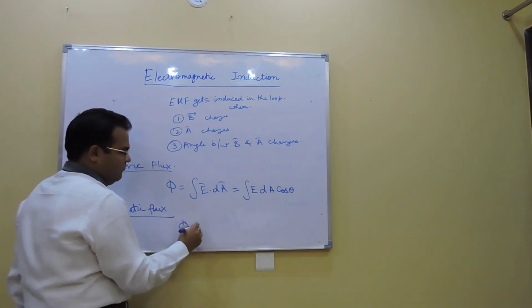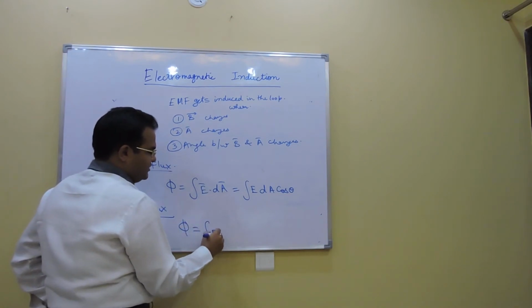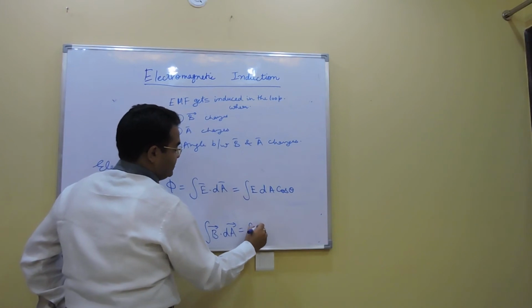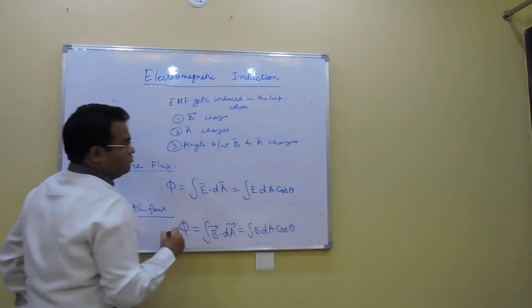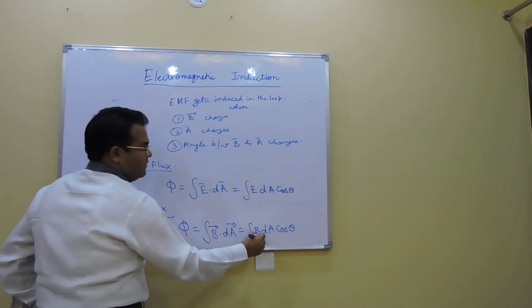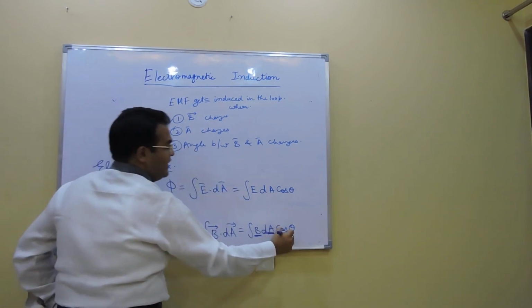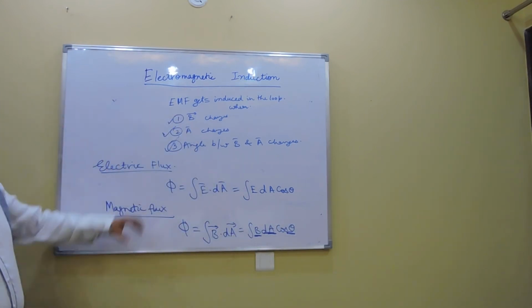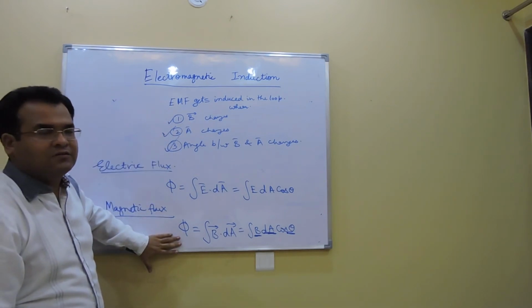So the magnetic flux symbol, we have the same symbol for them, is integration B dot dA or integration B dA cos theta. So if you look here, B is coming into the picture, area is coming into the picture, and the angle between B and A is coming into the picture. So all three of them are coming into the picture when we are looking into magnetic flux.